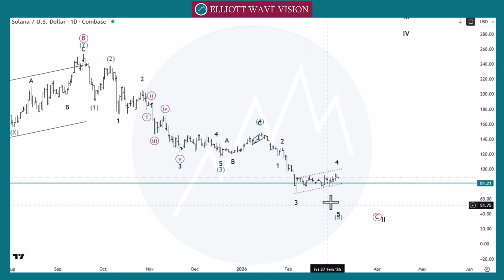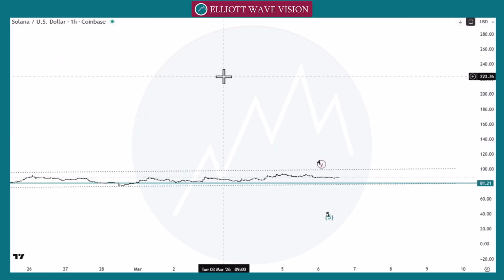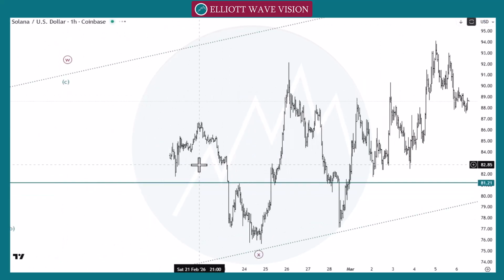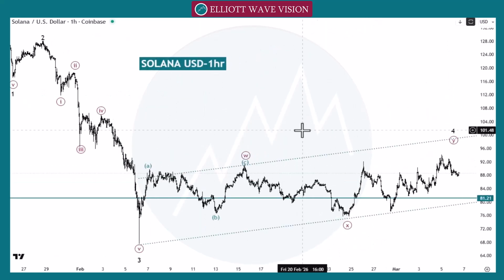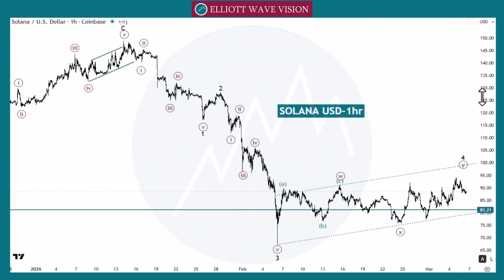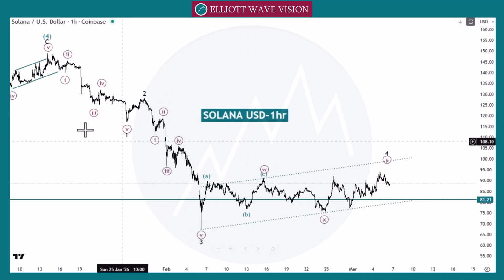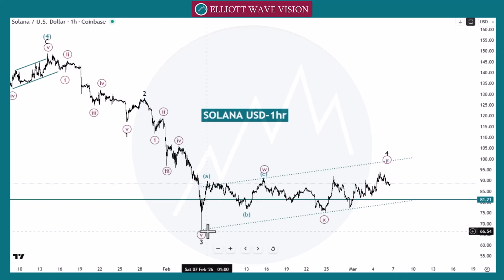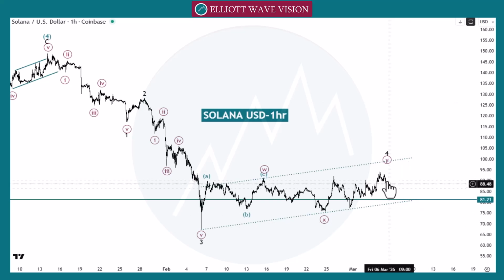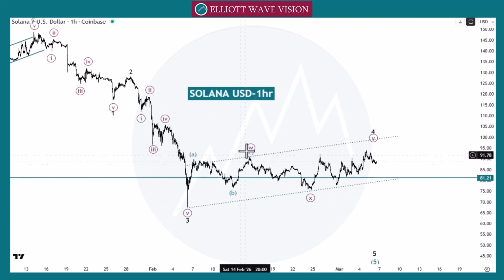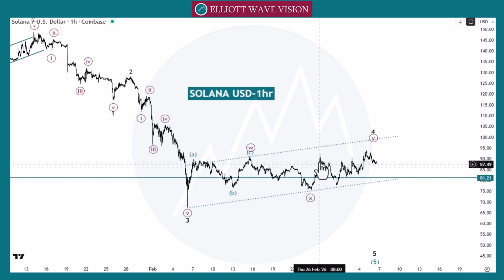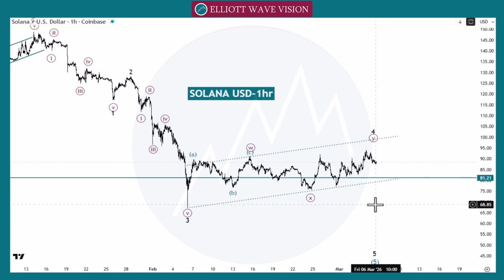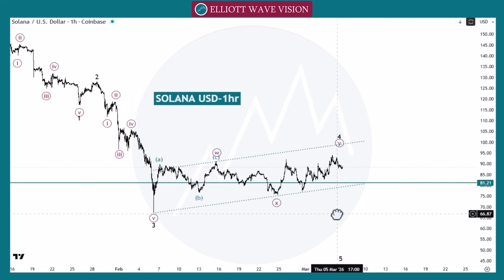So let's check the possibility in 1 hour time frame. In 1 hour time frame, after this black wave 3, we count the structure after this green wave 4 as a wave 1, wave 2, wave 3, wave 4. Now we are looking for wave 5. So we count the structure as a W, then X, then A, B and C, Y, or that's possible this Y still is in play towards the 100. That's possible market may go towards the 100.